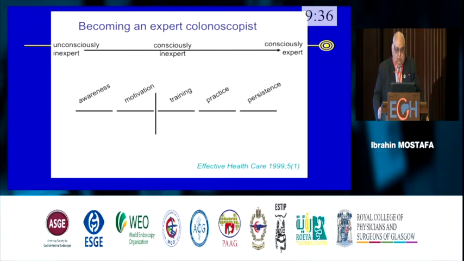We should train them practically, and they persist until they reach the situation of being conscious and expert. And this needs a hell of a lot of work. Believe me, working with Professor Naima in Africa, it needs a hell of a lot of work to reach this situation. If you ask how many are doing colonoscopy in any African country, you find 2 or 3 or 4 or 5. Egypt is different.